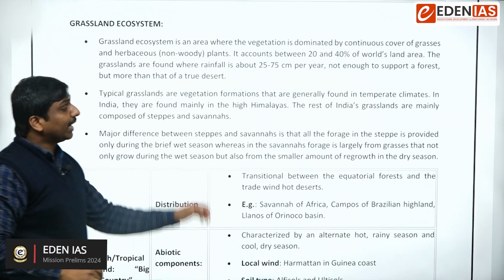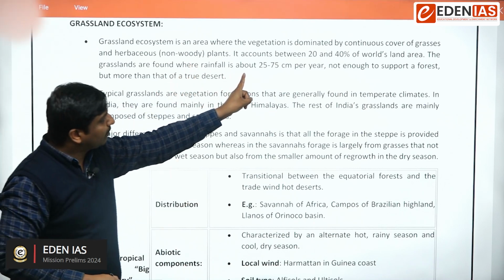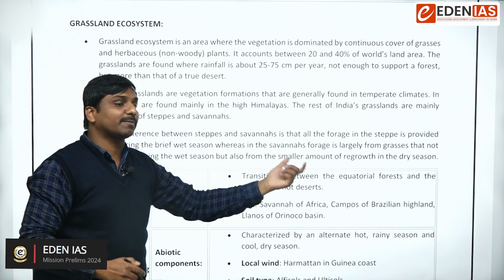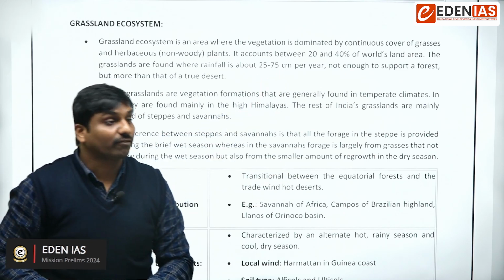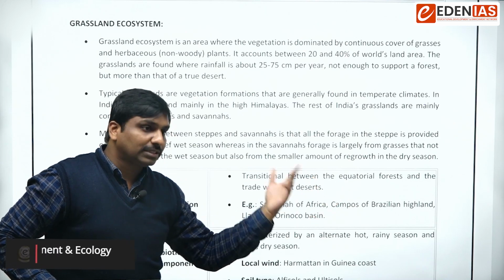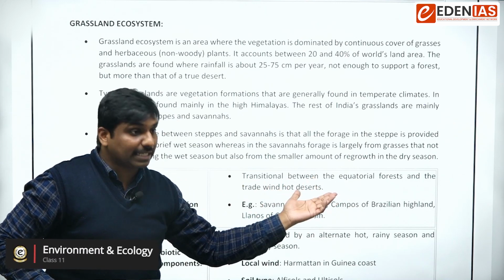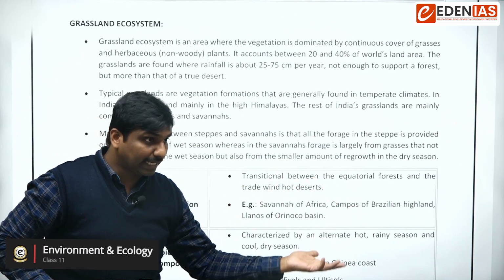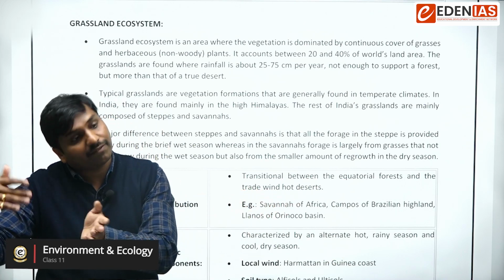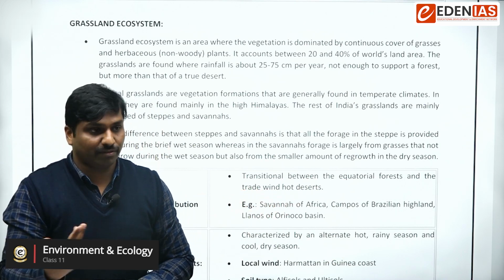So, the rainfall condition. If the rainfall is between 25 centimeters and 75 centimeters, then we can expect the presence of grassland, because if it goes less than 25, it becomes desert. If it goes beyond 75, we can expect the development of forests.